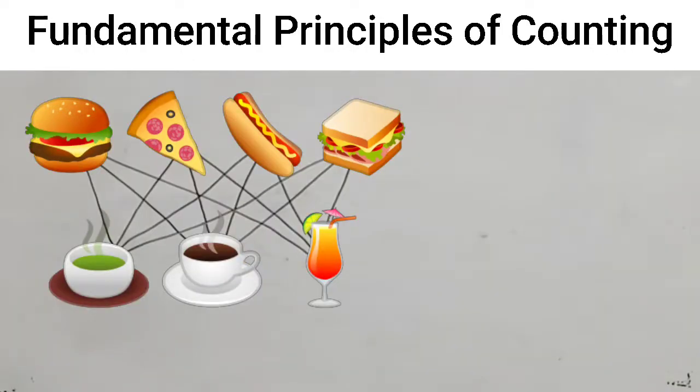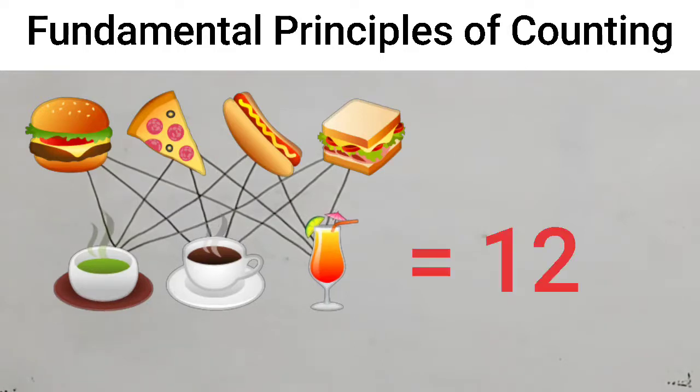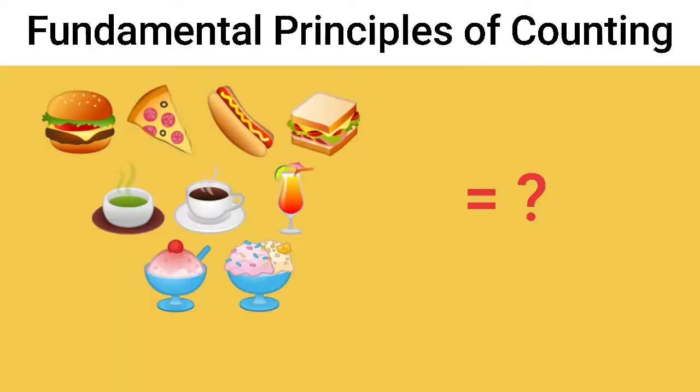So you can make these number of combinations: burger with tea, burger with coffee, burger with juice, or pizza with tea, pizza with coffee, pizza with juice. Similarly, hot dog with tea, hot dog with coffee, hot dog with juice, or sandwich with tea, sandwich with coffee, sandwich with juice. So total is 12. You can make 12 combo meals out of 4 eatables and 3 drinks. So this was easy to calculate.